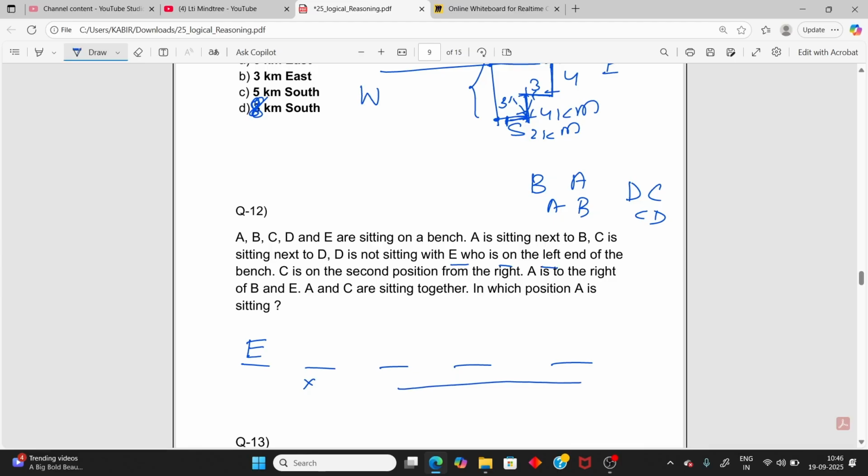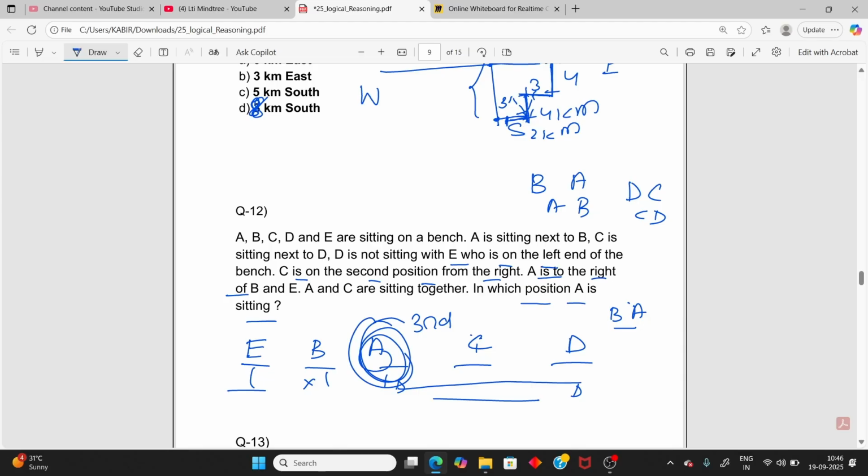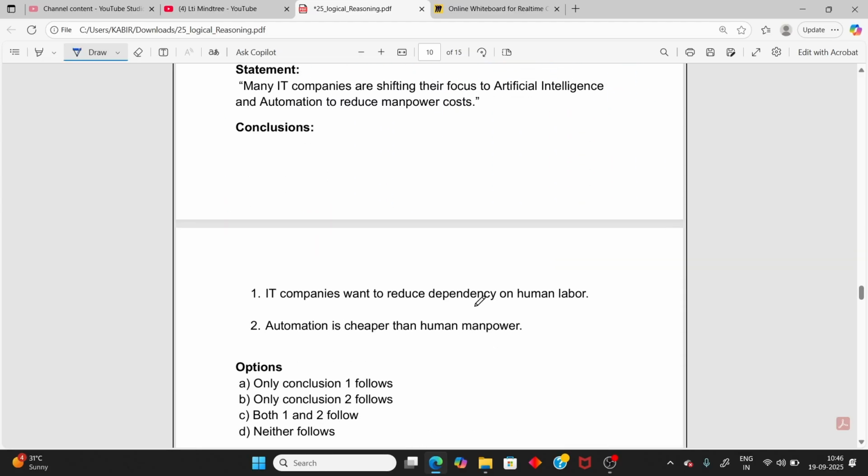Got it? Now C is in the second position from the right. Right first, second. So C here. D can be here or here, so only one possibility. Now A is to the right of B, so if B is here then A is here, and A is also to the right of E and D. Now which position is A sitting in? First, second, third. So third from the left, or you can say center. Moving to the next one.